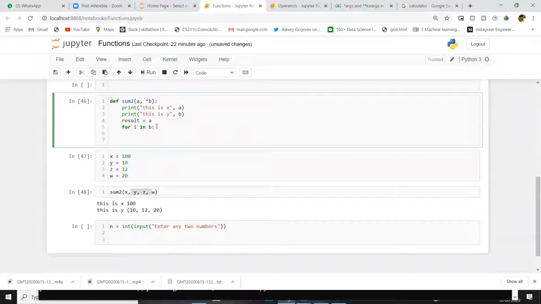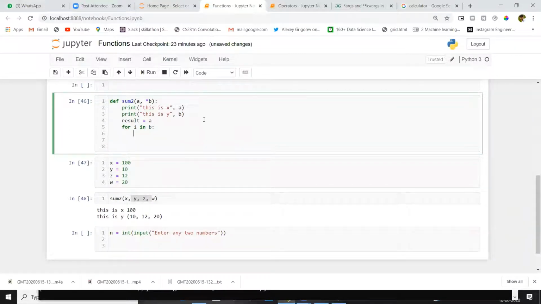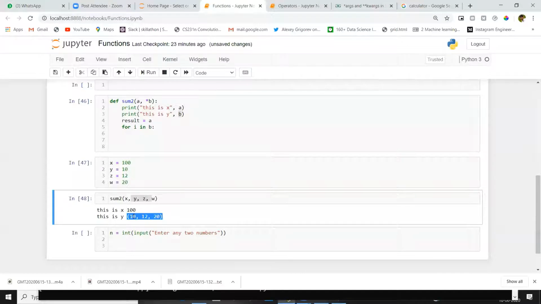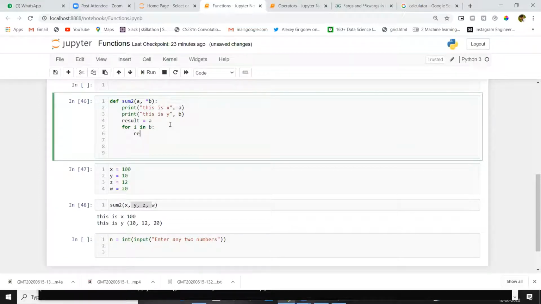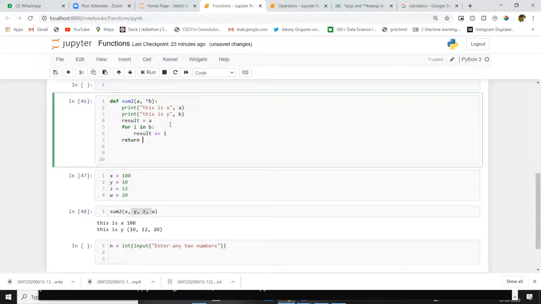Now I'm keeping a loop for this tuple. Just understand, inside B we have these values 10, 12, 20. Now I want to take each value at a time. First I will take 10 and add this 10 to 100. After that I will take 12 and add this 12 to 100, and then I will take 20 and add 20 to 100. Then we will get the complete answer there. Result plus equal to i. Return result. That's it.